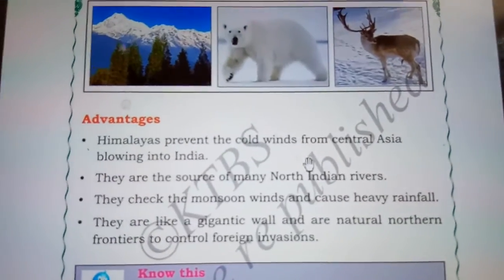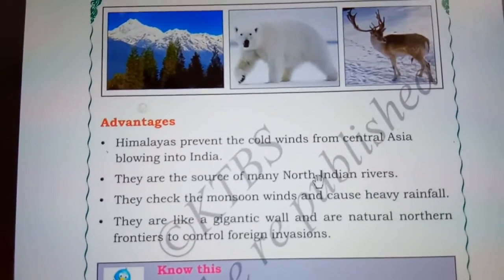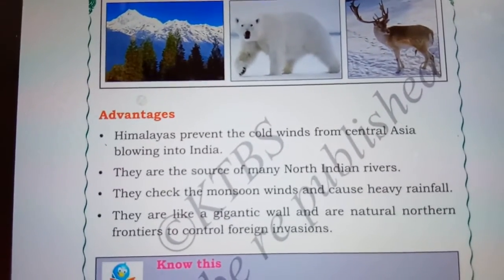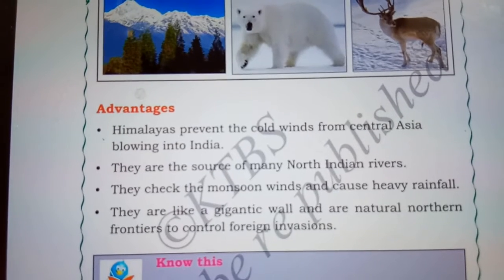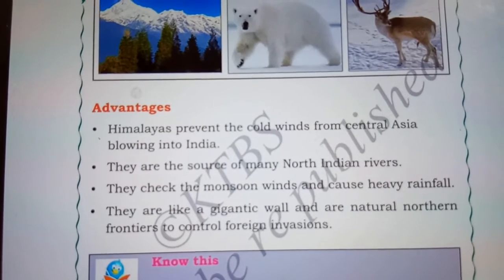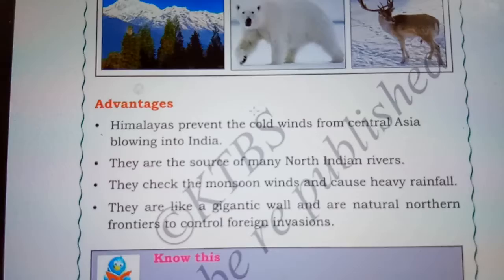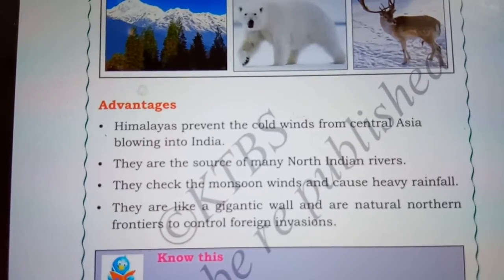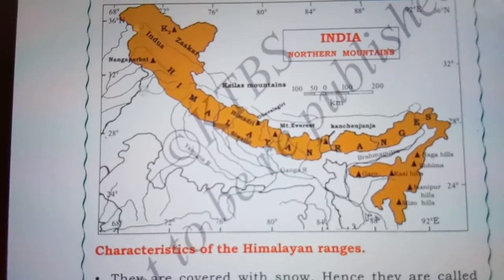Now let us look into the advantages of the Himalayan ranges. The first advantage is that the Himalayas prevent the cold winds from Central Asia from blowing into India. So let us go back to our map. Here we have India, and if you look at the bigger picture, we have Central Asia.